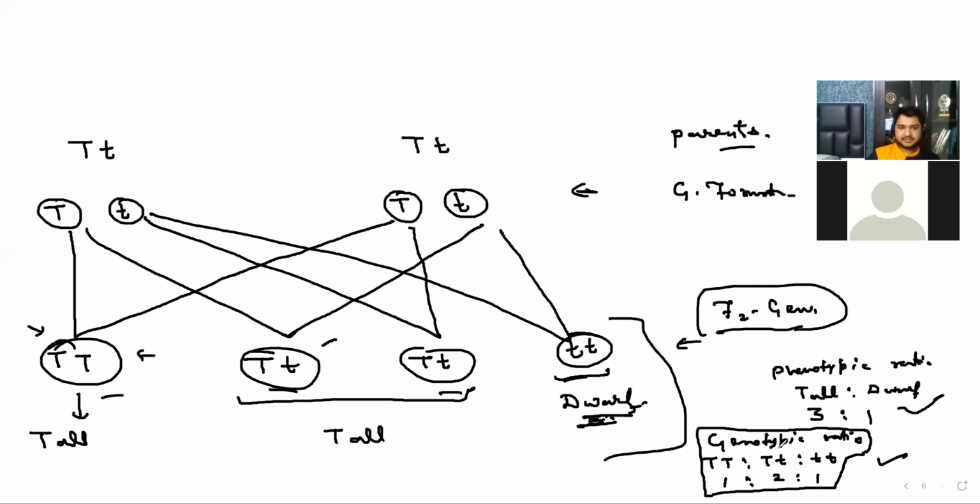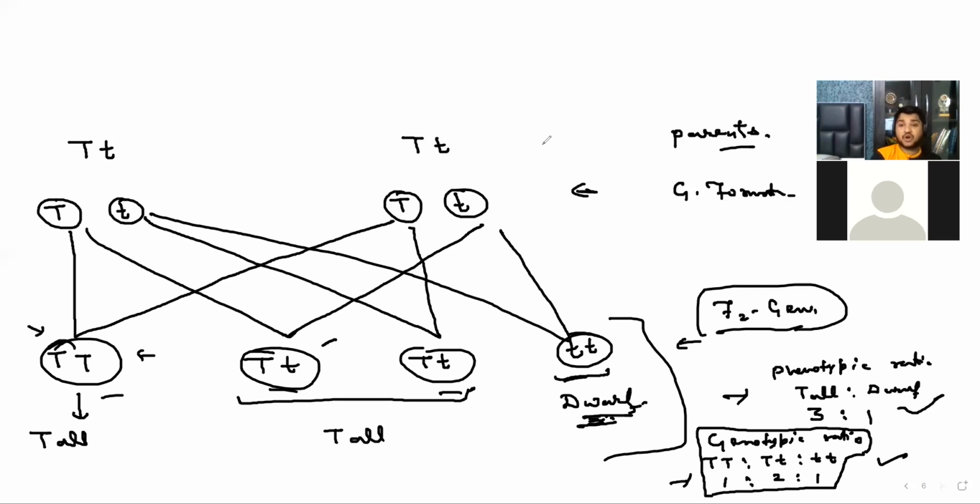Is there significance in why we need the ratios? Actually, it is indicating that phenotypically three are tall, but the genotypic ratio is 1:2:1. It means it is not the same. It means there is something hidden inside. Suppose both ratios were 3:1, it would be very simple: whatever you see outside is the same inside. But actually it is not. The phenotypic and genotypic ratios are different, so whatever you see outside, there is something different inside.